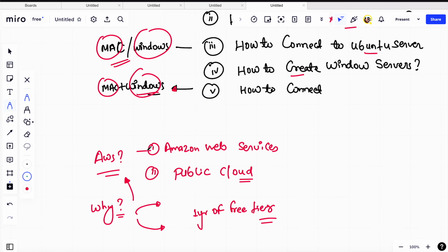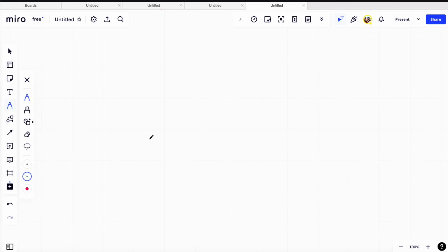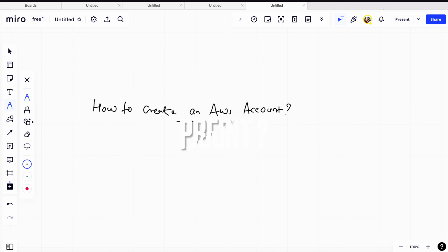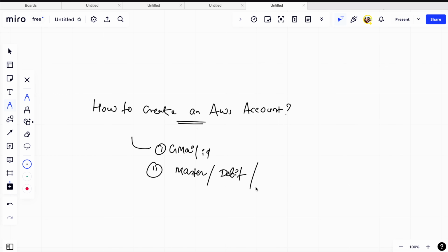Now let's see how to create the AWS account. What are the prerequisites in order to create this account? First, you need a Gmail ID, and second, you need either a master, debit, or credit card. That's all. Now let's go to the AWS console.